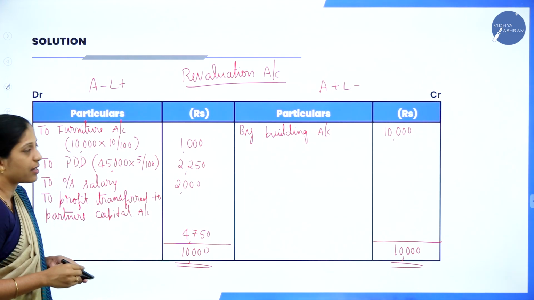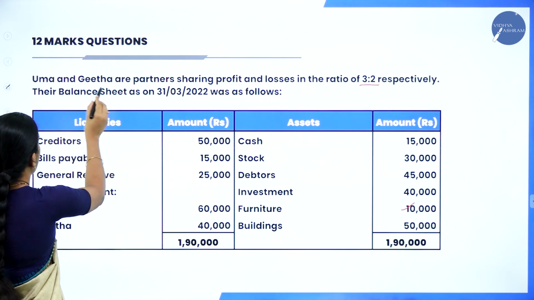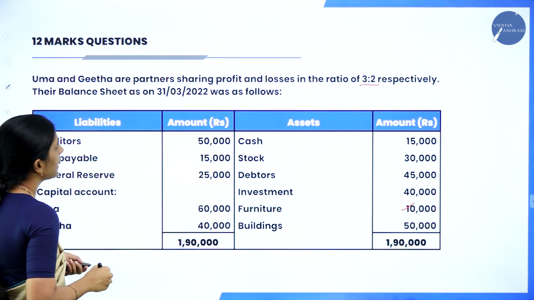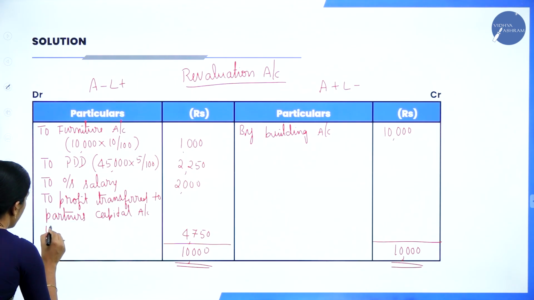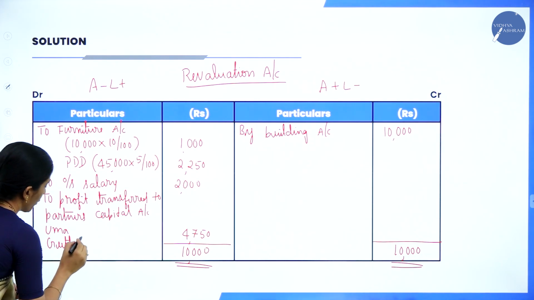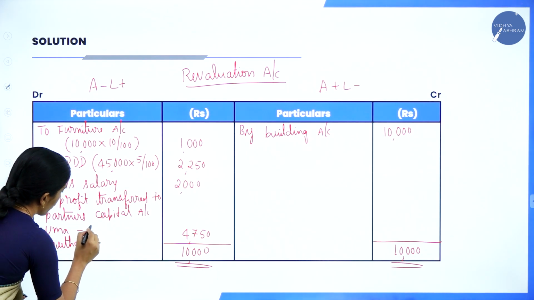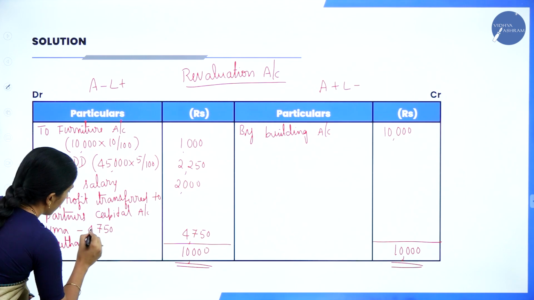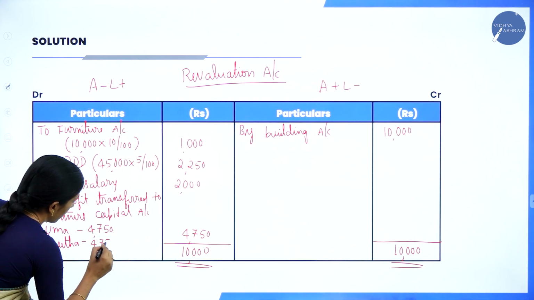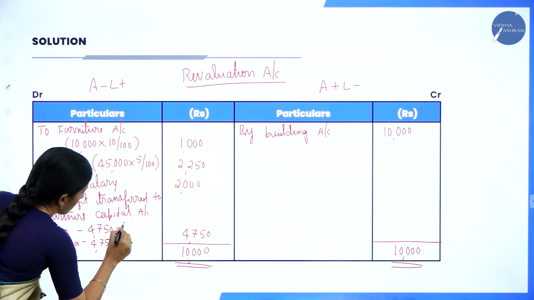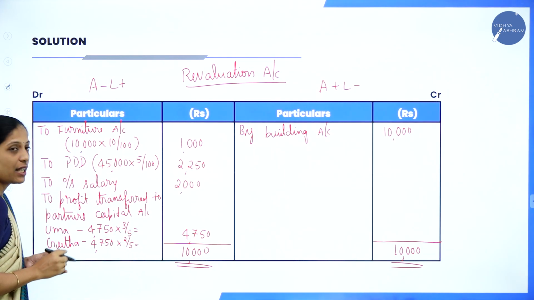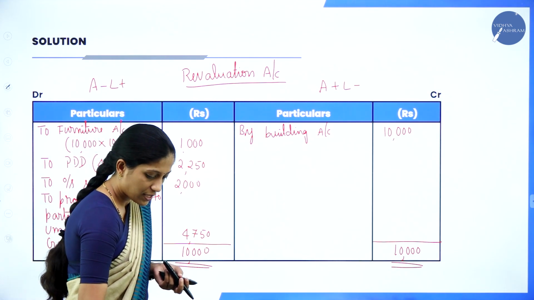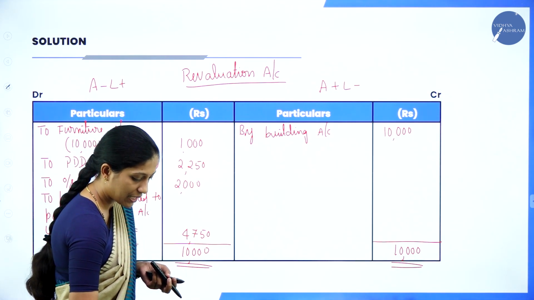Now, who are the partners? Let's see the names of the partners. Only the old partners, Uma and Geeta, and the profit sharing ratio is 3:2. So, 4,750 into 3/5 and 2/5. You have to distribute. Write in the inner column: 4,750 into 3 divided by 5.